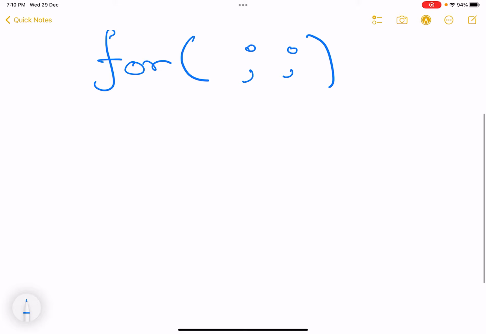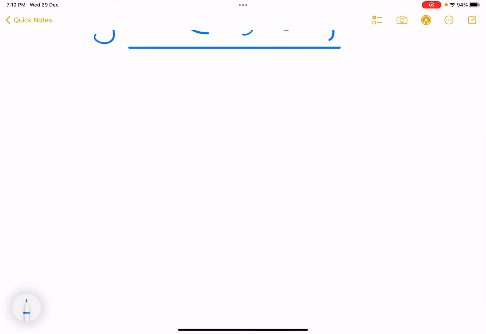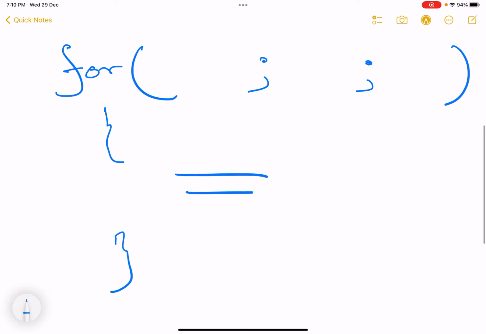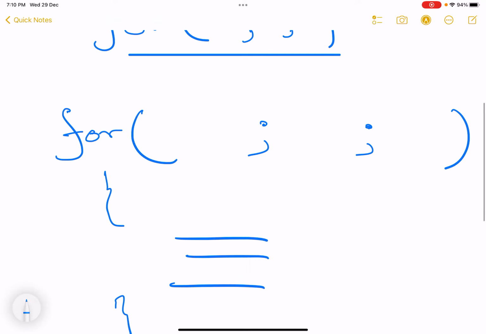Let's do some more examples for loop. Before that, I'll restate the syntax for loop. It is for, semicolon, semicolon, and close. Bracket open, bracket close. These segments are the for loop segments. And what are these gaps?